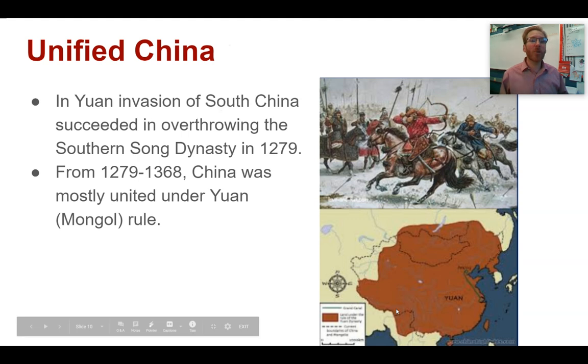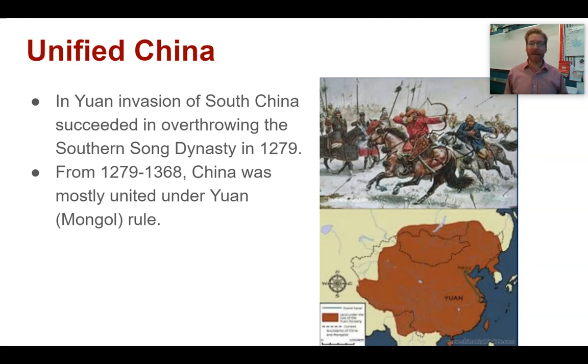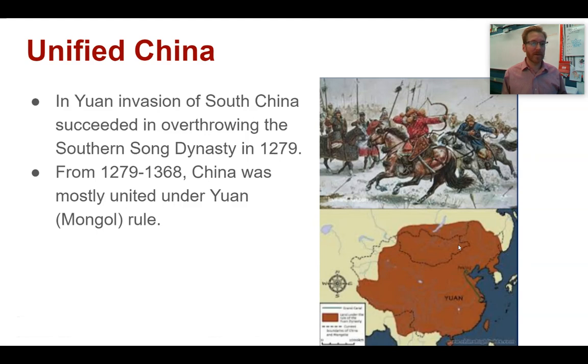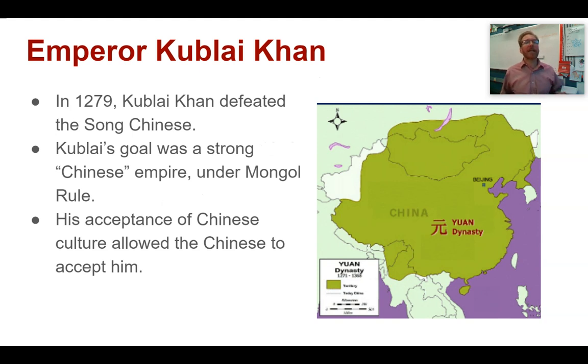Now, in the Yuan invasion of South China, they succeed in overthrowing the Song dynasty. It's not an immediate thing. They hold on for a while. But by 1279, the Song dynasty has been defeated, and all of China and Mongolia is united under Kublai's rule. That is under this Yuan dynasty, this Mongol rule. So Kublai Khan finds himself the emperor of China. This is after that 1279 defeat of the Song.